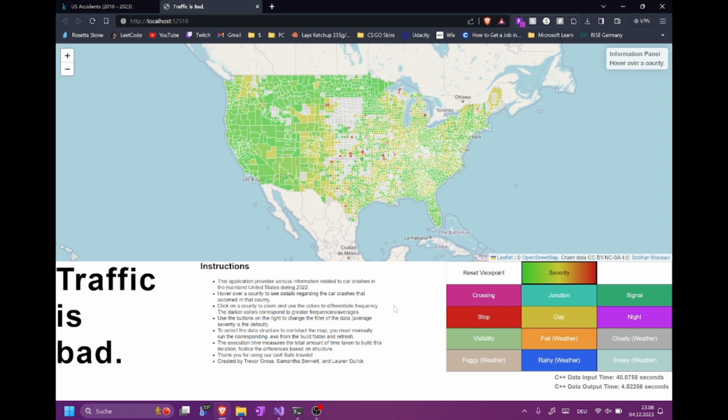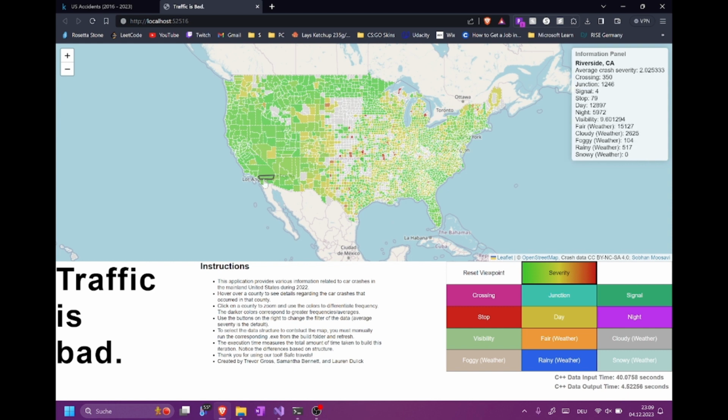It is a web application that provides various information related to car crashes in the mainland United States during 2022. This is our coveted map that allows us to visualize the data based on various factors listed in these buttons. And by default, it is sorted by average severity.